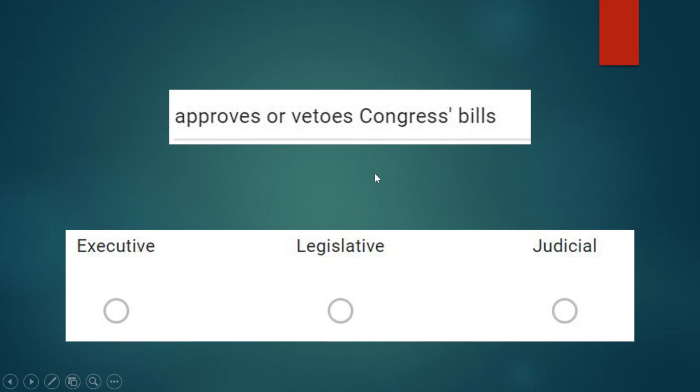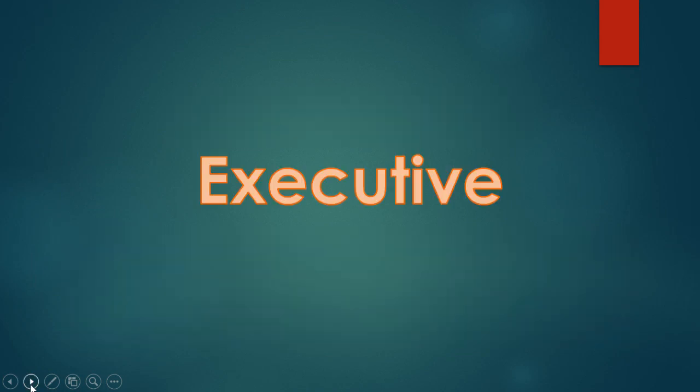Who can approve or veto Congress's bills? Remember, Congress sends the bills to someone and they approve or veto, or say no to the bill. Which branch does that? Executive, legislative, or judicial? This is that balance of power, and it would go to the executive branch, the president. He can approve or veto a Congress law. Remember, if he vetoes, it goes back to the legislative branch, who then needs a 2/3 majority to pass it.